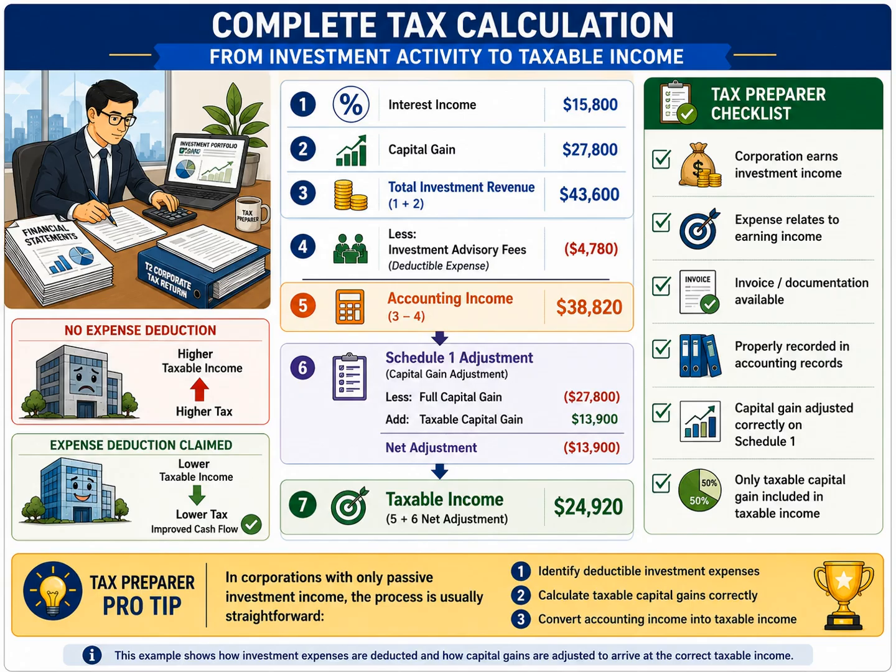The key lesson from this example is that corporations with only passive investment income are often the easiest investment income files to prepare because all expenses relate to a single source of income. The process is straightforward. First, identify deductible investment expenses. Second, calculate taxable capital gains correctly. And third, convert accounting income into taxable income through the appropriate tax adjustments. Mastering this workflow provides a strong foundation for understanding more advanced corporate tax situations where active business income and investment income exist together.